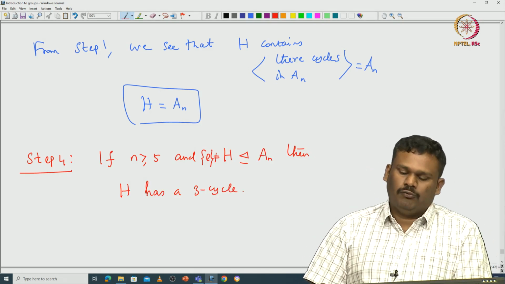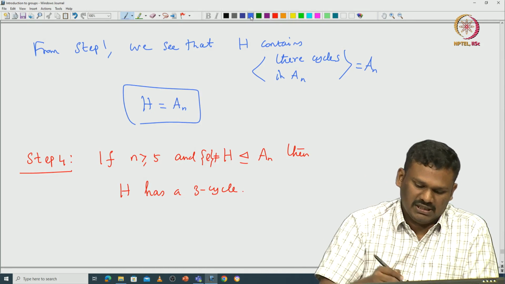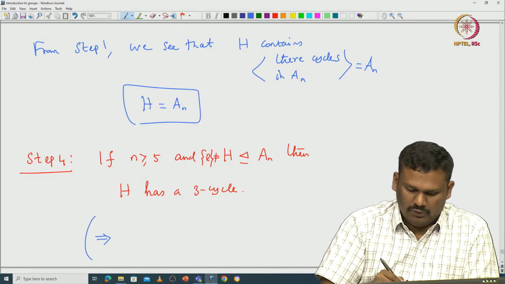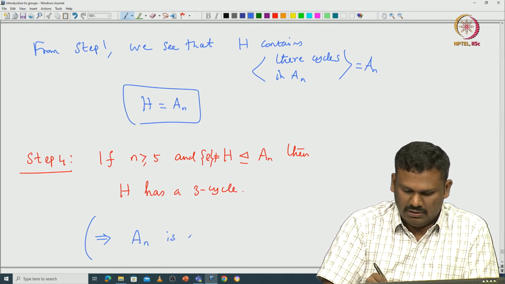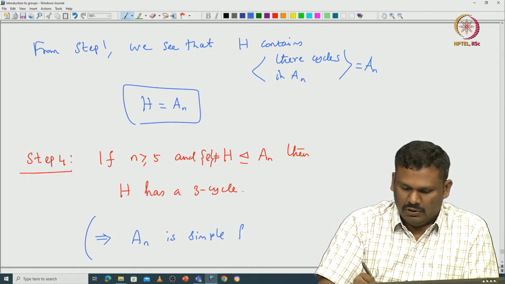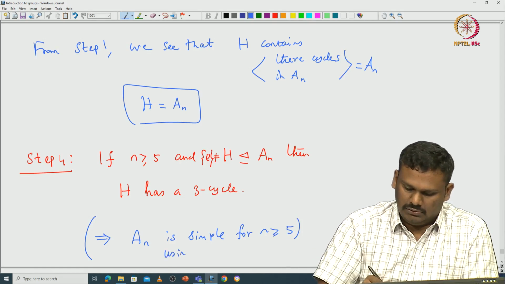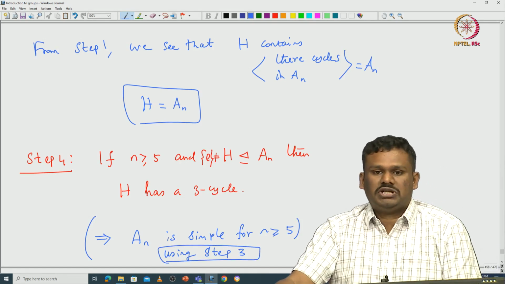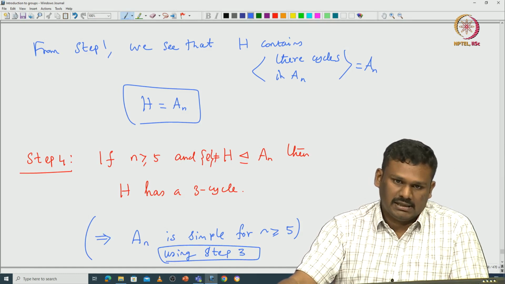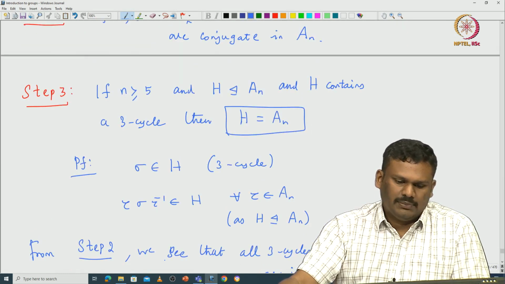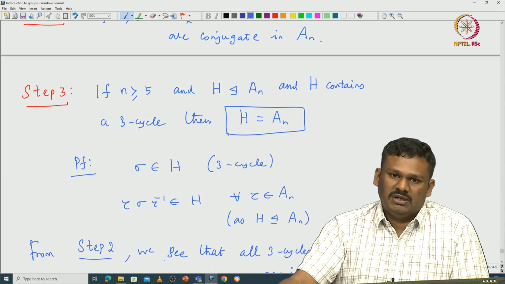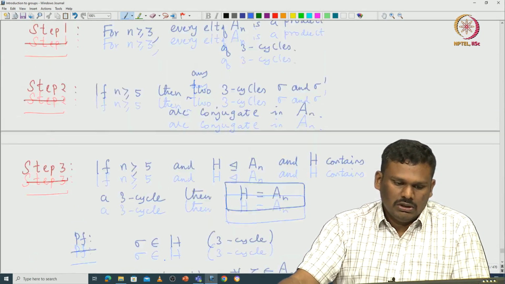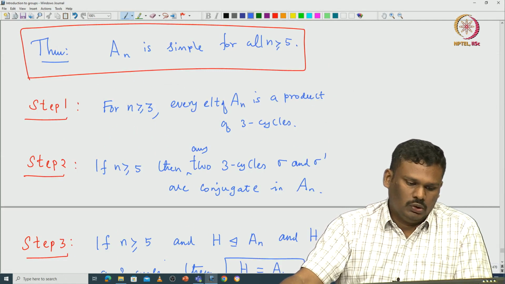Now step 4 implies the simplicity of A n. Step 4 implies A n is simple for n greater than or equal to 5 using step 2 and step 3. Because any non-trivial normal subgroup of A n contains a 3 cycle, and using step 3, if it contains a 3 cycle, then it must be A n. So, we need to check only 2 steps.